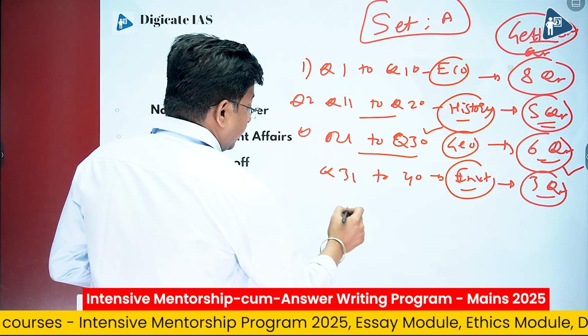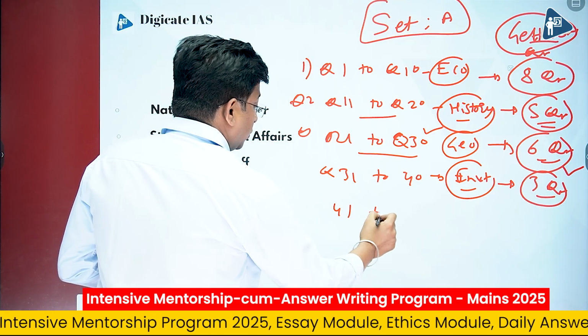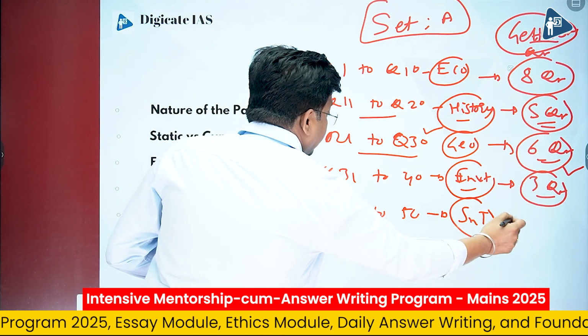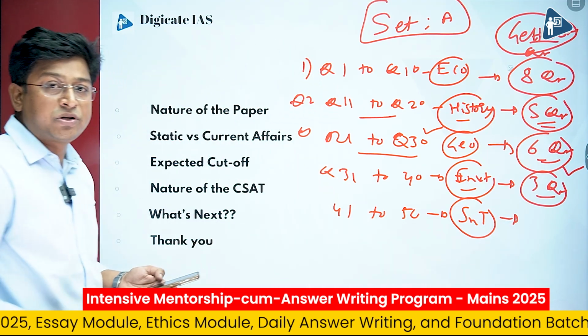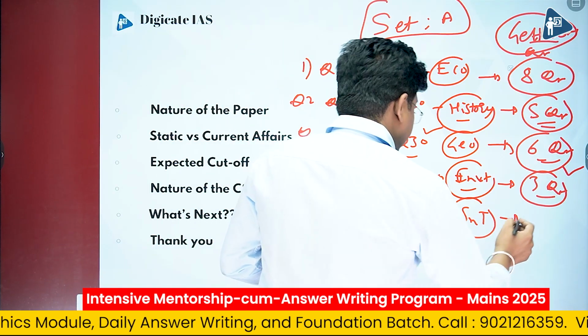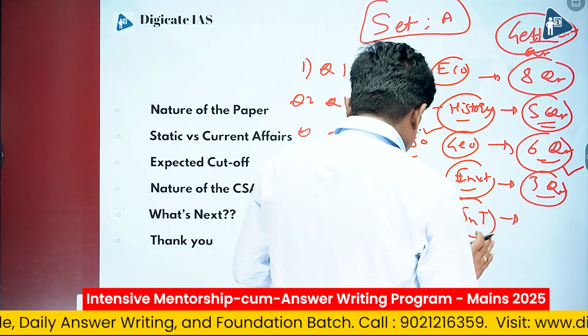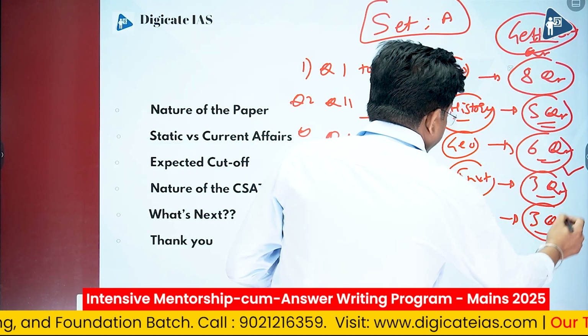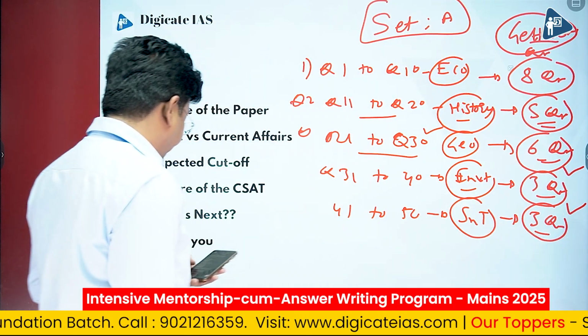Next is question number 41 to 50. Questions were from S&T, science and technology, and there have been some questions from environmental technology. This again is one of the difficult sections of UPSC Prelims, and there were only 3 questions out of 10 which were solvable or gettable.